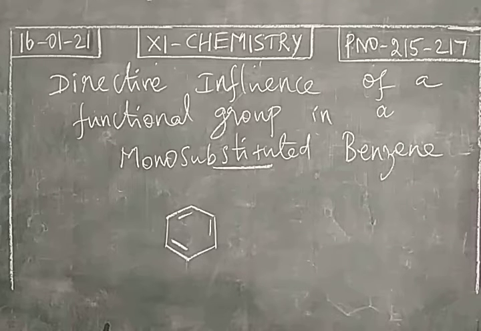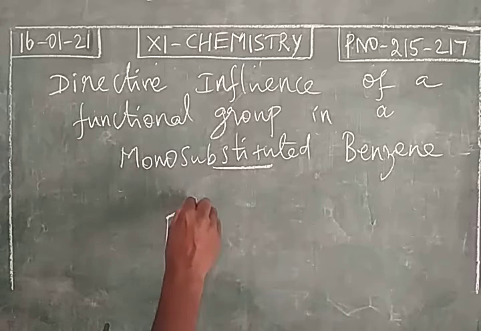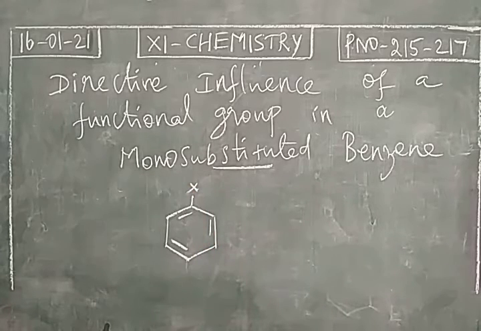So any functional group can replace hydrogen in the benzene ring. Out of 6 hydrogen atoms, 1 hydrogen is replaced by a functional group. It may be a single atom like a halogen, or it may be a group of atoms like alcoholic group, aldehyde group, carboxylic acid and so on. So this is monosubstituted benzene.